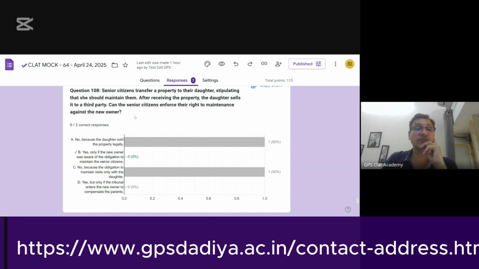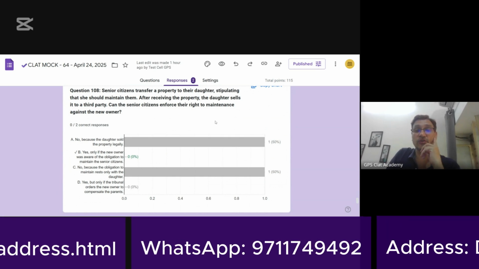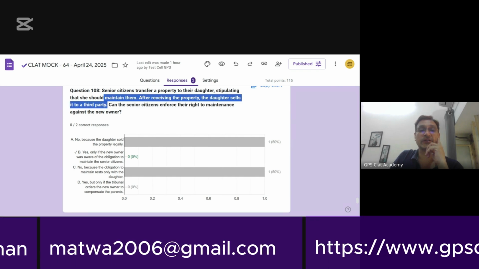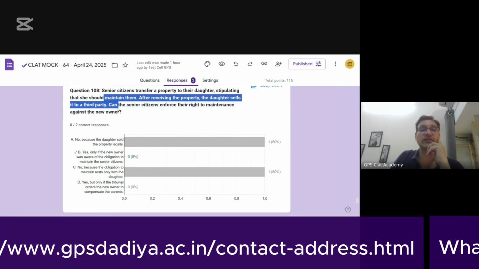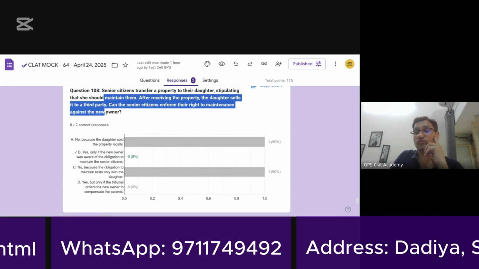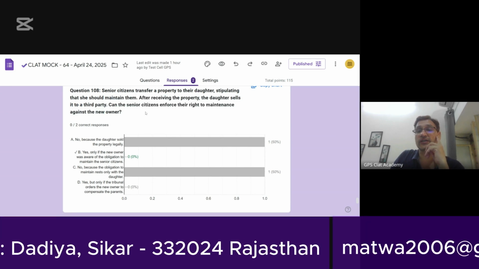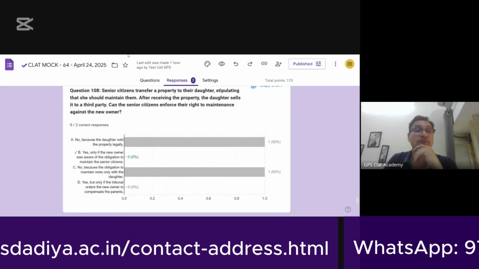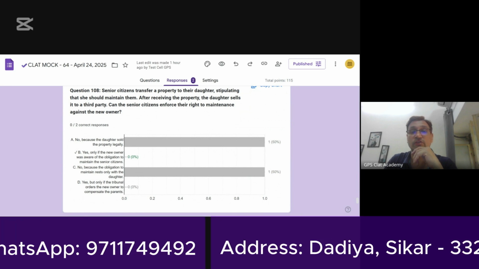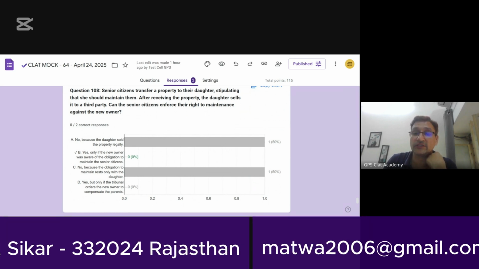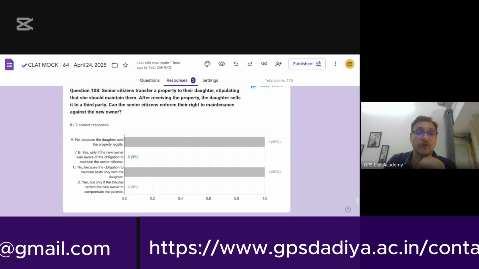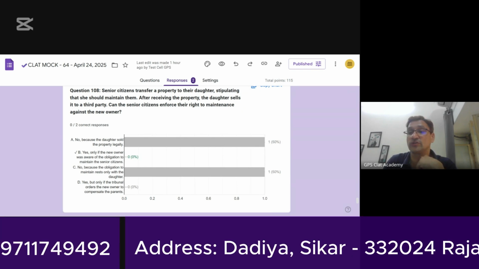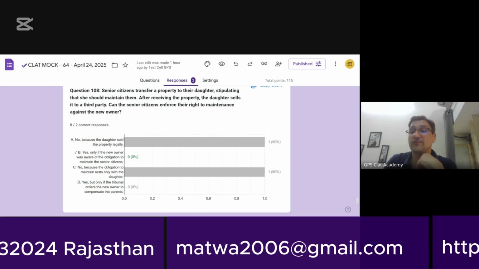Now 108: senior citizens transfer a property to their daughter, stipulating that she should maintain them. After receiving the property, the daughter sells it to a third party. Can the senior citizens enforce the right to maintenance against the new owner? Enforcement of the provisions against the new owner would be difficult, because if the new owner did not have any notice of the obligations which attach to the property, then it would be very difficult to enforce those obligations against them. Nevertheless, the daughter can be visited with consequences.